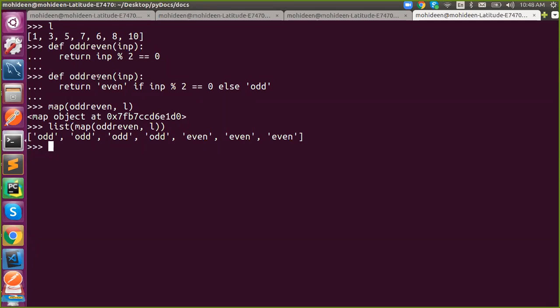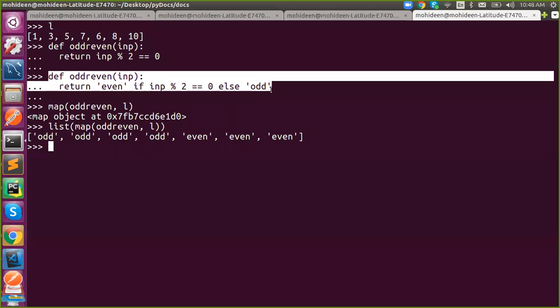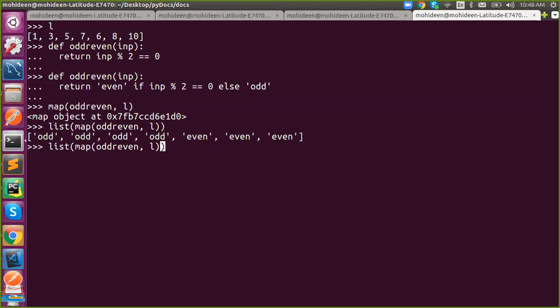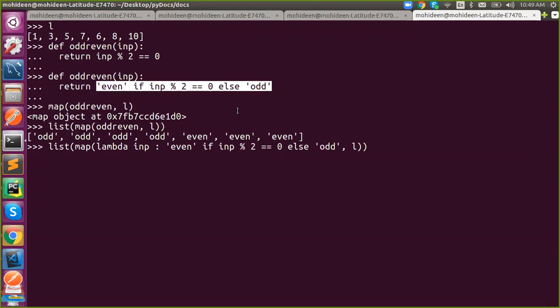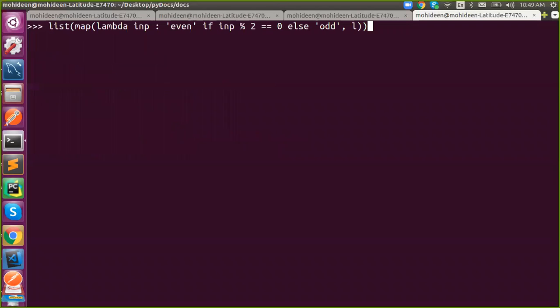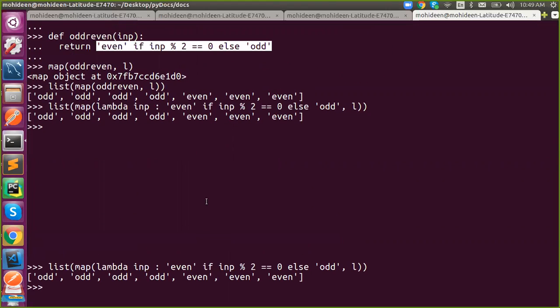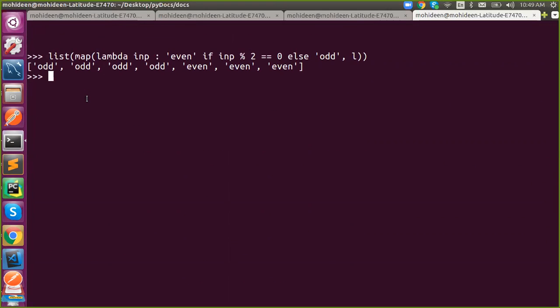Instead of creating this function, we are not going to use it anywhere else, right? That's why we're using a lambda. So just replace this with a lambda, because I'm not going to use this anywhere else. It is not required to create this function. My input is one input, INP, and colon, just copy this line and paste it. Got it? So it is purely one line. We have not created a function at all. We just made it in a single line.